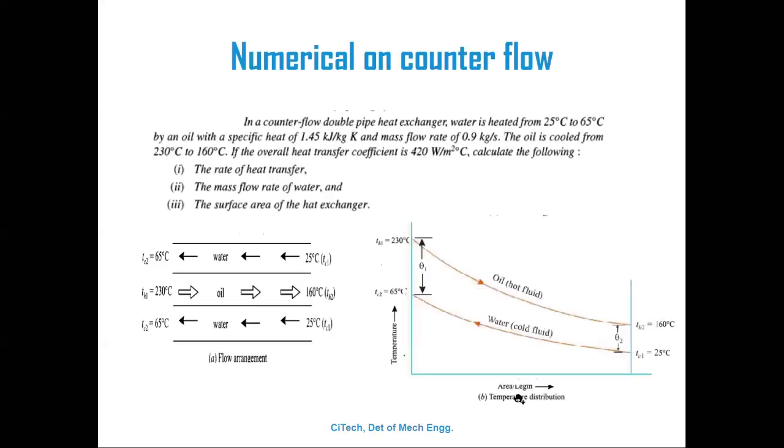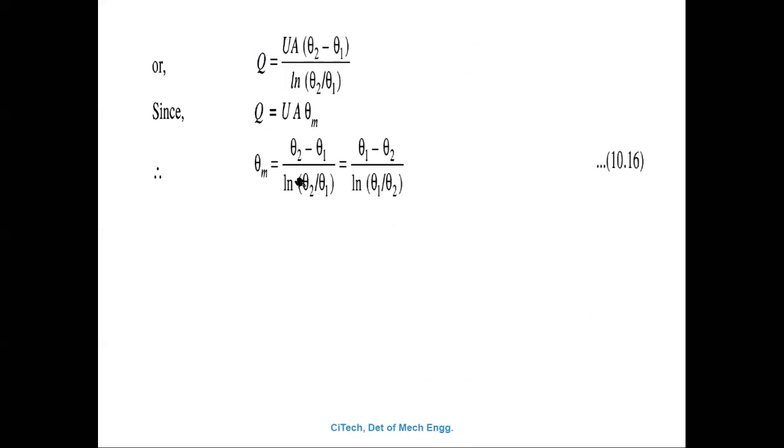Next slide. From the previous simplified equation, how to calculate the Q? Q is equal to UA times theta 2 minus theta 1 divided by ln of theta 2 divided by theta 1. So Q is equal to UA theta M, where theta M is called the LMTD of the counter flow.